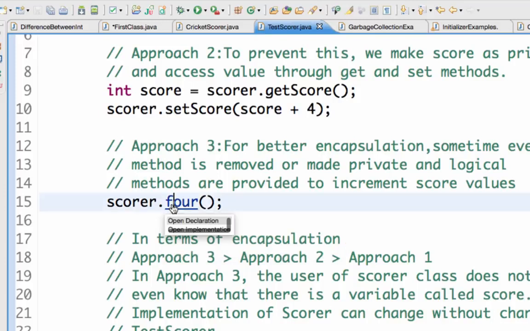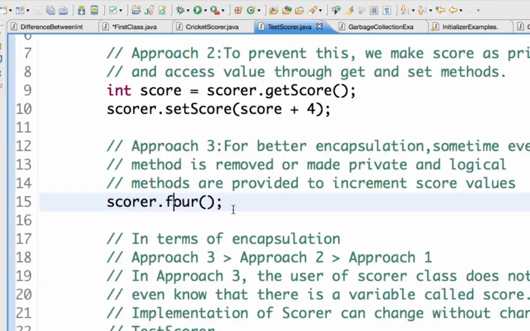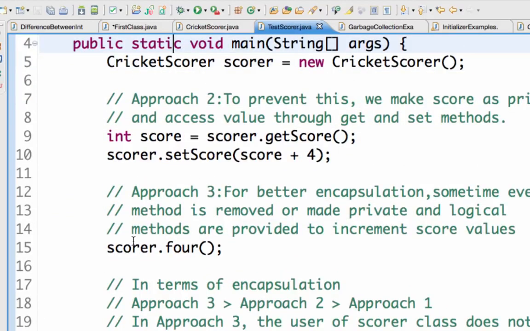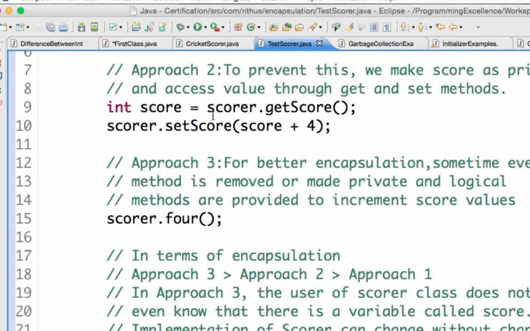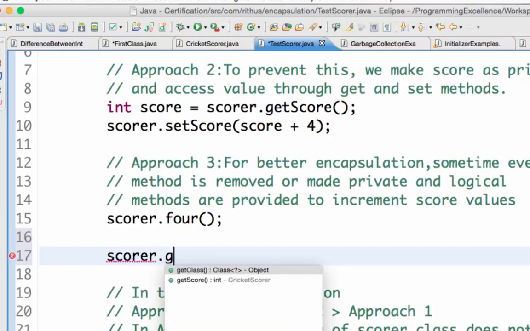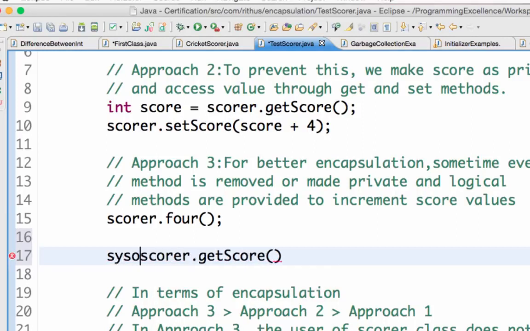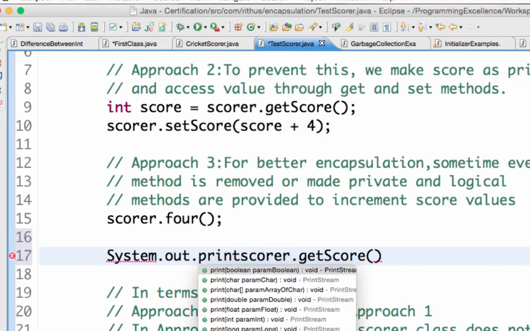So what I've done here is created a method. In this cricket scorer class, I created a method called 4, and I'm saying score plus is equal to 4. So whenever test scorer wants to say that a 4 is hit, it would say scorer.4. And if this test scorer wants to know what the score is, then it can use the get score method. So I can say scorer dot get score, and I can do a System.out.print.